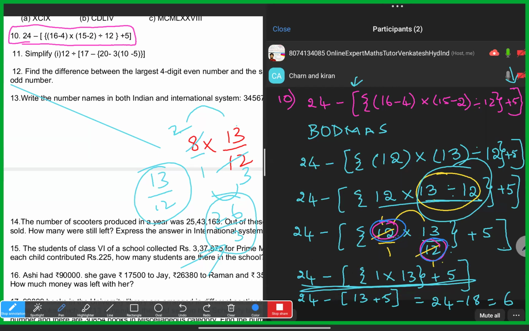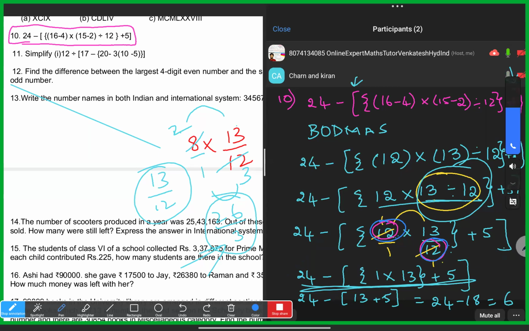Is there any fraction? Yes, sir. Sir, in page number 17, exercise 1.5, they gave examples over here.